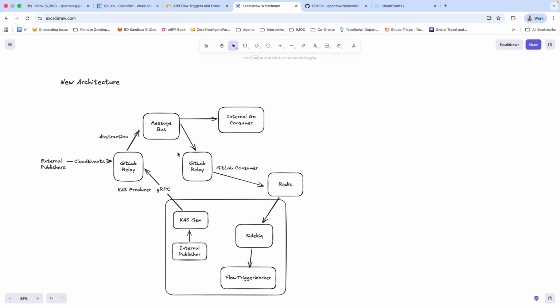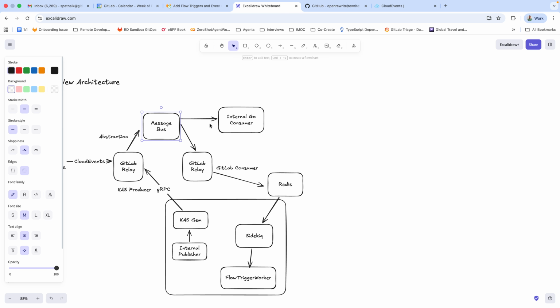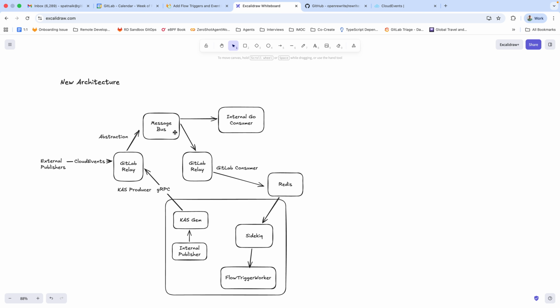But as you can see, this can be expanded quite a lot. So once we have these messages in a message bus, we could have a bunch of internal consumers, like an internal Go consumer or a Rust consumer or whatever else, that wants to read from this message bus and then do certain things. Like, for example, it may want to write to the data platform or write to ClickHouse or whatever else, right? And so we could have a number of services doing that.